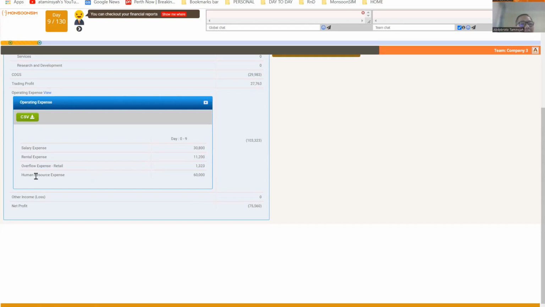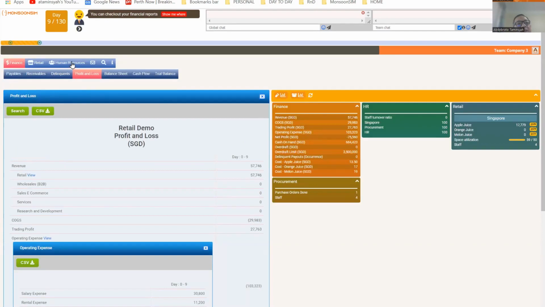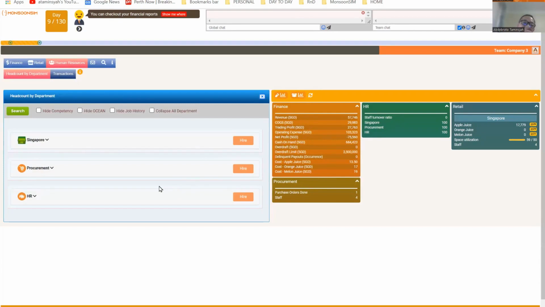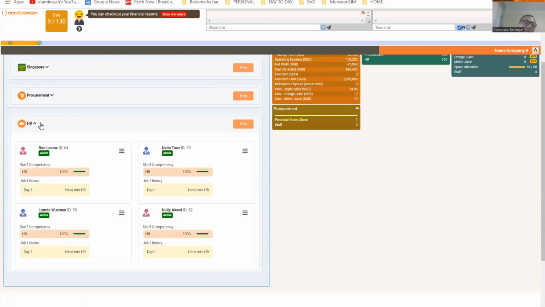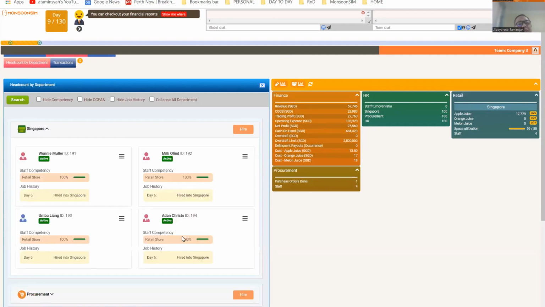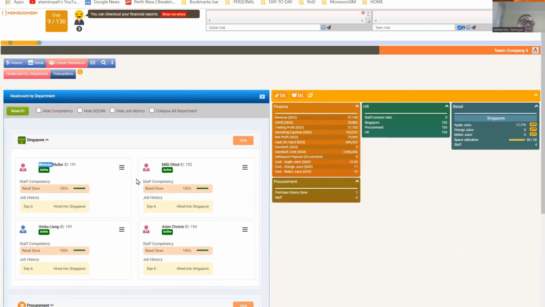And then you look at this, there's a human resource expense, 60,000. I wonder what they are, right? You explain to the student. Now let's take a look at the human resource and look at that. Now we have 3 departments. Earlier, we only had human resource, which has 4 staff. Look at that. And then we have procurement, which has 4 staff. But now in Singapore, we have 4 staff. So there's a cost associated with recruiting all these 4 people. And the cost is eating up our profit because it comes in the form of expense.